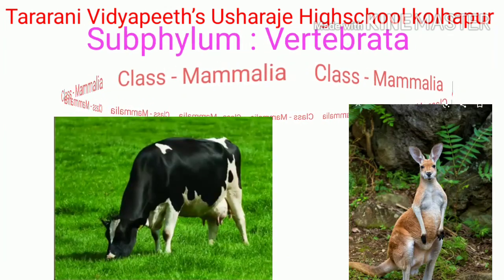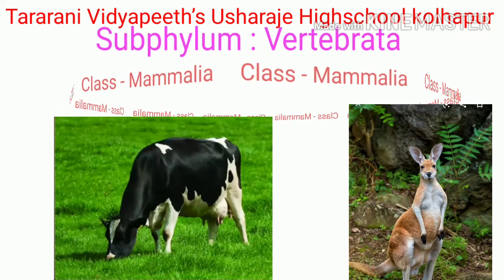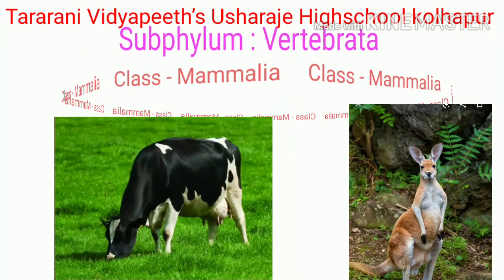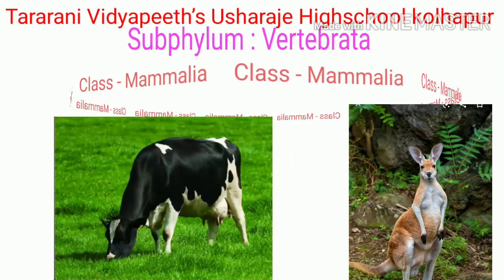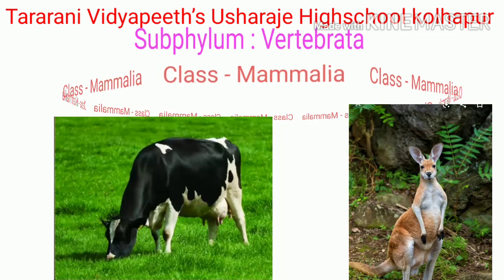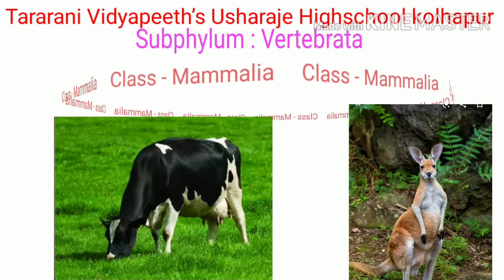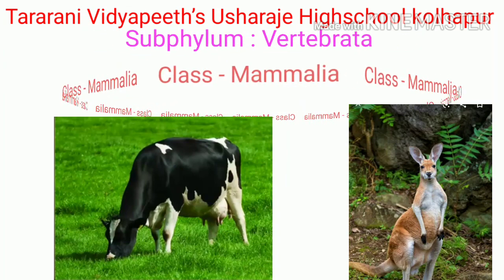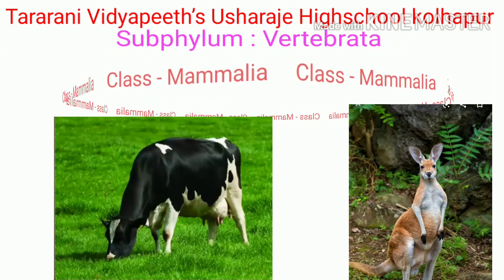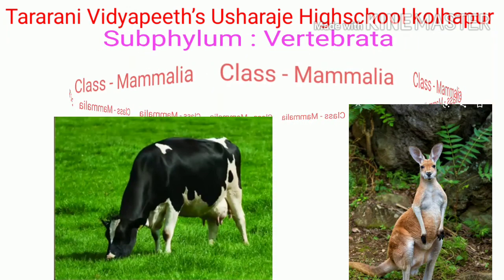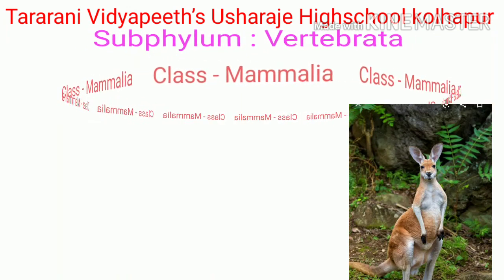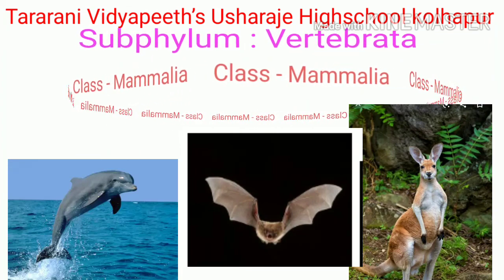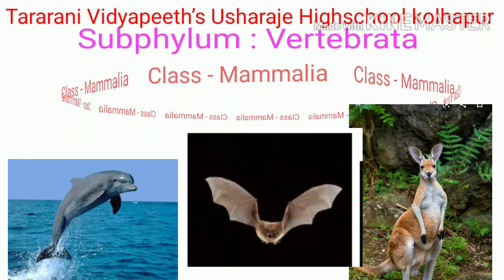Class Mammalia. Presence of mammary glands is the typical character of Mammalia. These animals are warm-blooded. Body is divided into head, neck, trunk, and tail. Digits are provided with nails, claws, or hooves. Exoskeleton is in the form of hairs or fur. The examples of class Mammalia are elephant, human, kangaroo, dolphin, and bat.